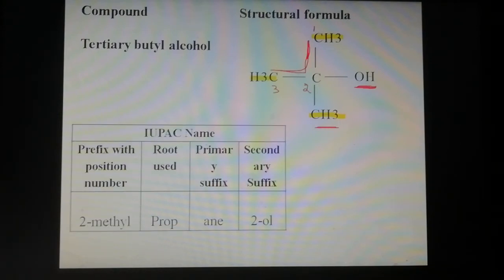So the prefix is the methyl group at the second position. The next one, the root word: 3-carbon chain, so prop.